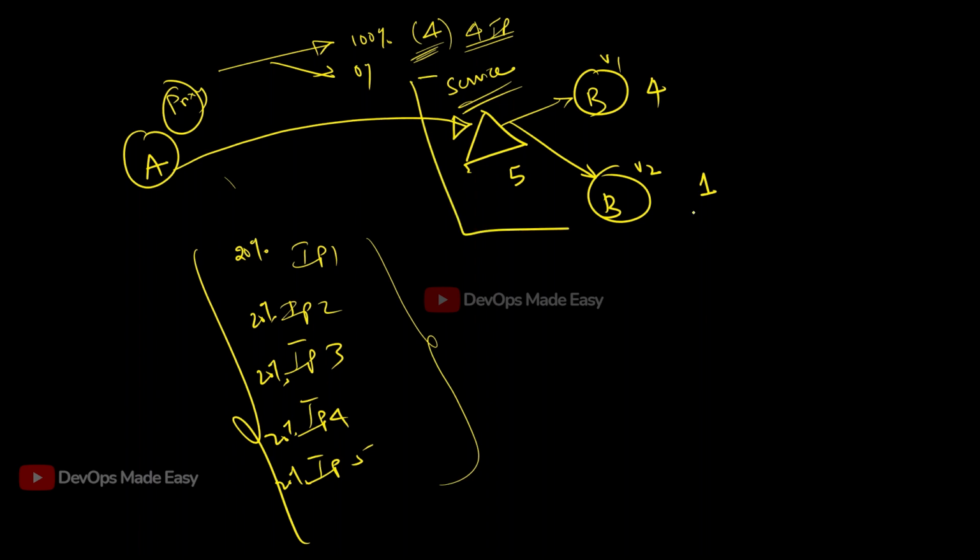Imagine there is no service. I'm just configuring the proxy: 100% of the traffic will go to V1. But how do you know the endpoints of V1? How do you know if the endpoints keep changing? Like initially it is 4, now it is only 1. So without contacting your service, how will you load balance the request? How will you send 100% of the traffic to V1?